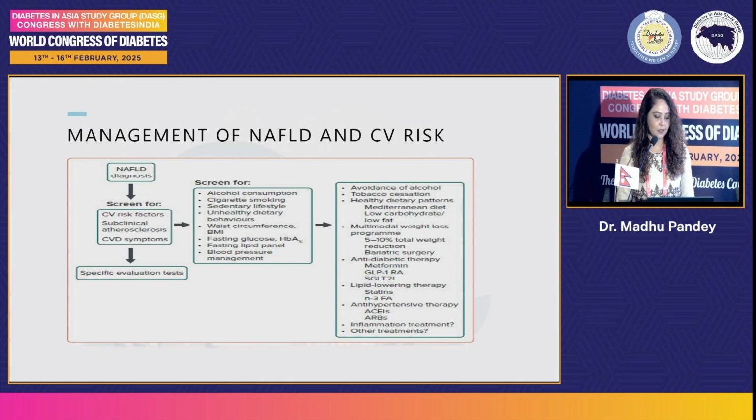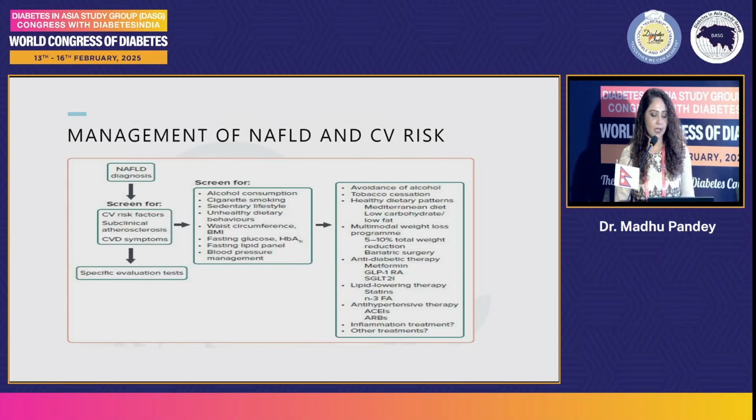So we have the NAFLD diagnosis, CV screen, subclinical atherosclerosis, CVD symptoms, and we need to screen for alcohol consumption, cigarette smoking, sedentary lifestyles, unhealthy dietary behaviors, waist circumference, BMI, fasting blood glucose, especially HbA1c, and blood pressure.